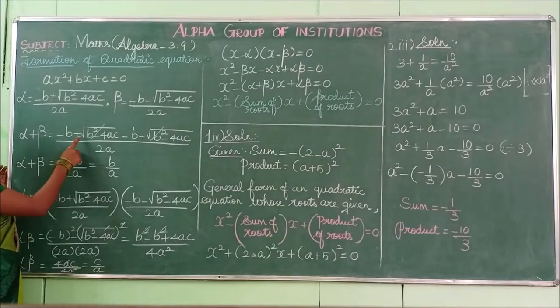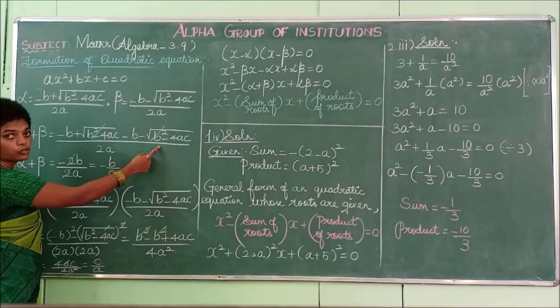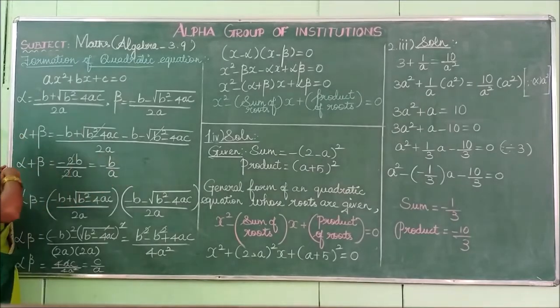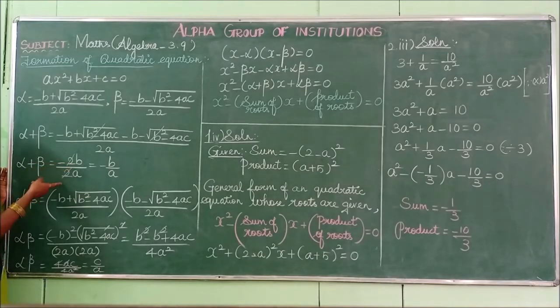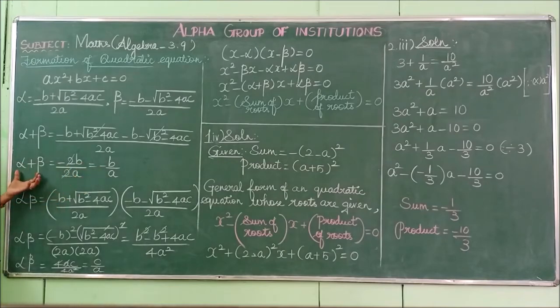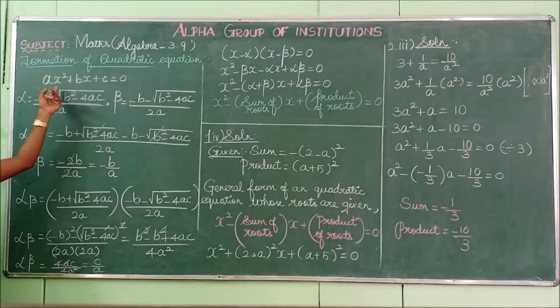So listen, this square root of b square minus 4ac and minus square root of b square minus 4ac get cancelled. What are the other terms? Minus b and minus b. Both are in same sign, so you have to add and put that sign. So it will be written as minus 2b divided by 2a. This 2 and that 2 will be cancelled. So remaining minus b by a. Alpha plus beta is nothing but minus the coefficient of x divided by coefficient of x squared.